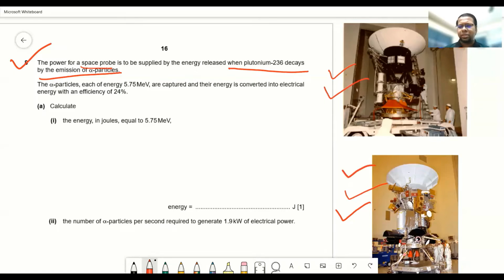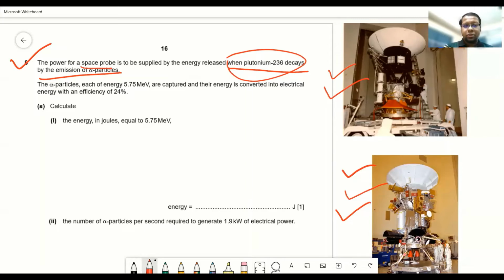That's why it has taken comparatively more time, and also its mass is quite heavier. Anyway, that means it's a long journey, and for a long journey you need to give enough fuel. If that fuel is radioactive substances, then with a very small amount of radioactive substance, it can power the space probe for a very long period of time.